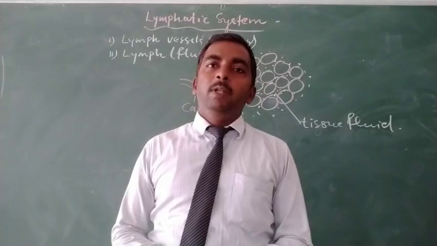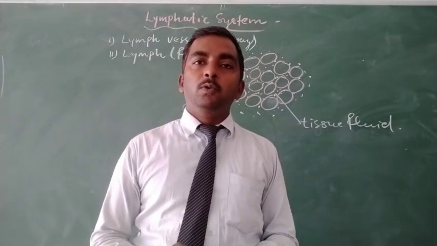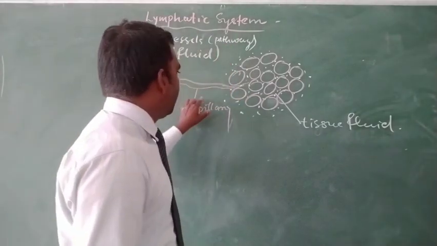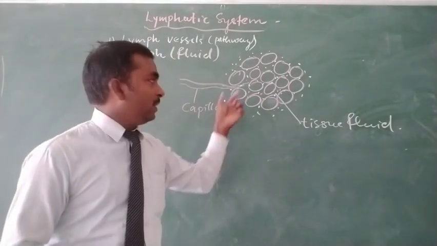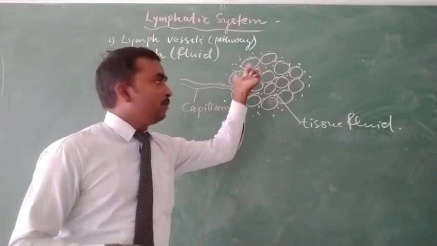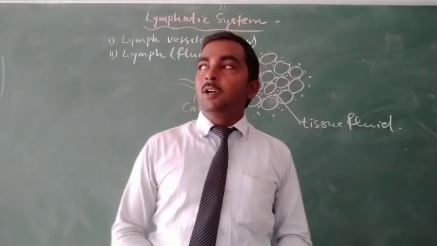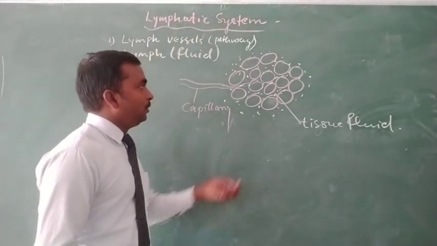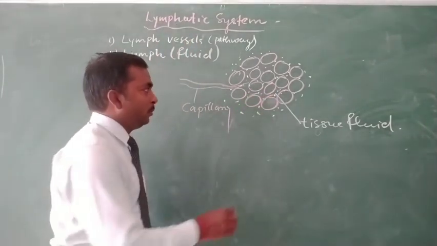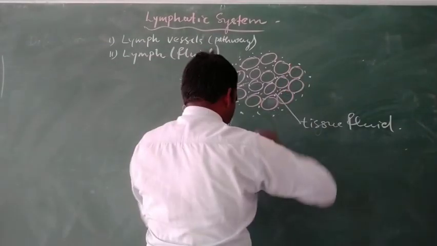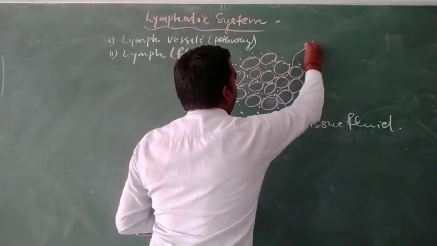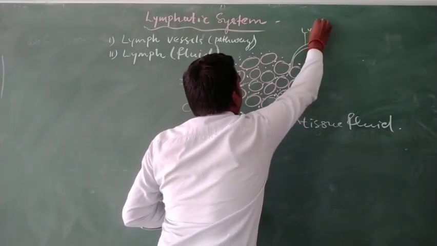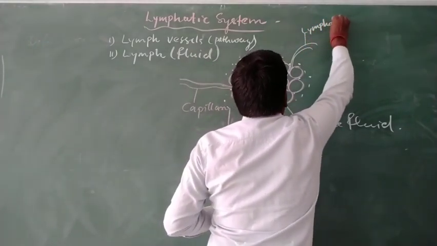So there will be an excess of tissue fluid due to the release of substances from the capillary. As substances are released from the capillary, the amount of tissue fluid increases. So that excess amount of tissue fluid is collected by another kind of blood vessel, known as lymphatic capillary.